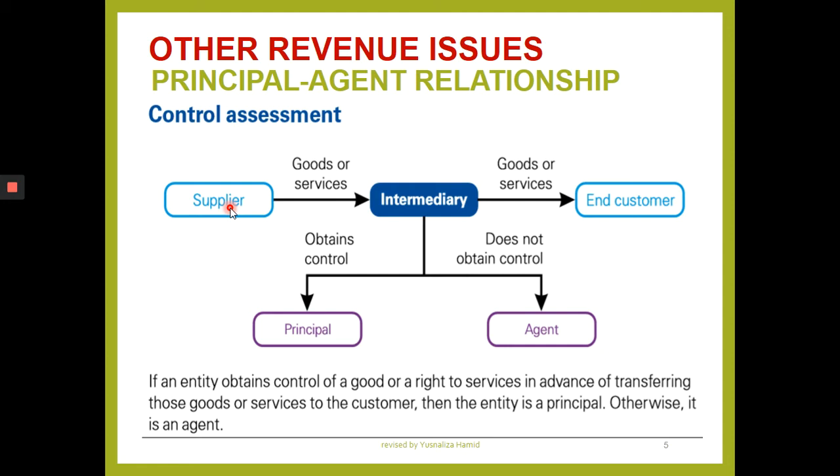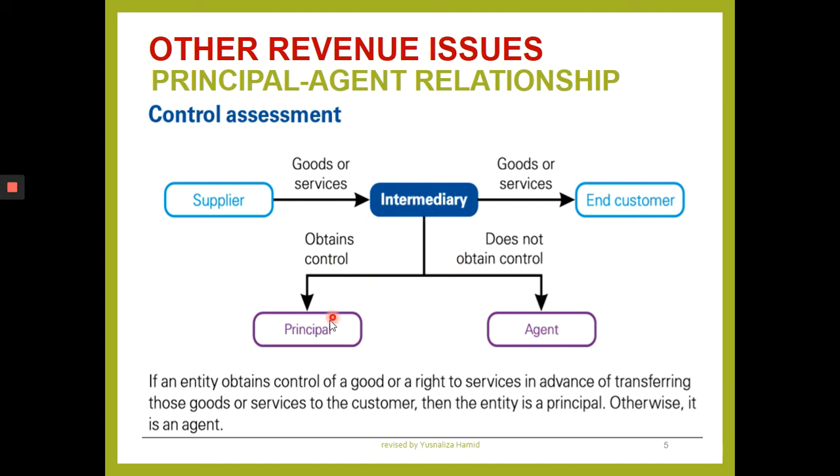If that is the case, the intermediary does not obtain control, and in this case it is acting as an agent. So the agent is the intermediary, the principal is the supplier. However, if the intermediary obtains control, meaning that they have the right to decide what to do with the sale of goods, for example, in advance of transferring the goods to the customer, therefore the intermediary is not an agent.